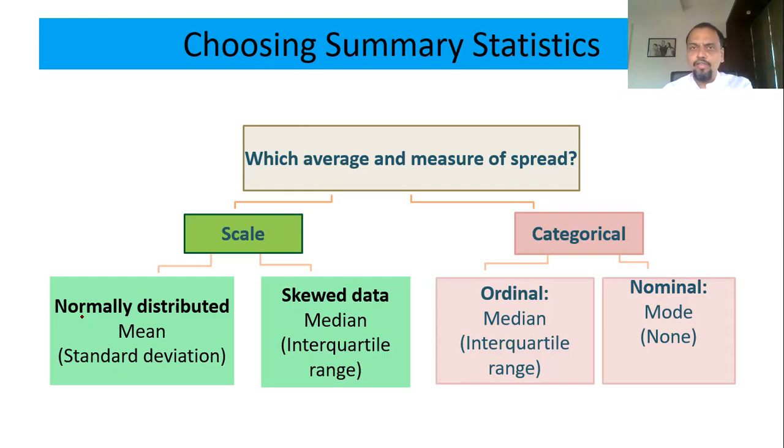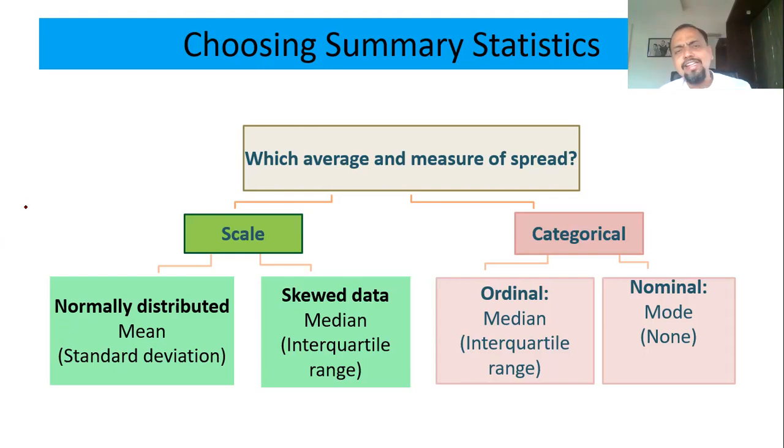So, clear with the categorical part? Okay, now if your data is not categorical, that means scale, like height, weight, income, blood pressure, cholesterol level, diabetes, like number of deaths due to COVID, number of patients recovering from COVID, any such kind of data you have, then we will say first check whether that is normally distributed or not.